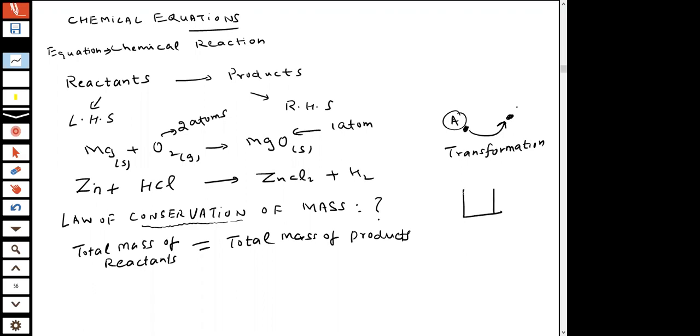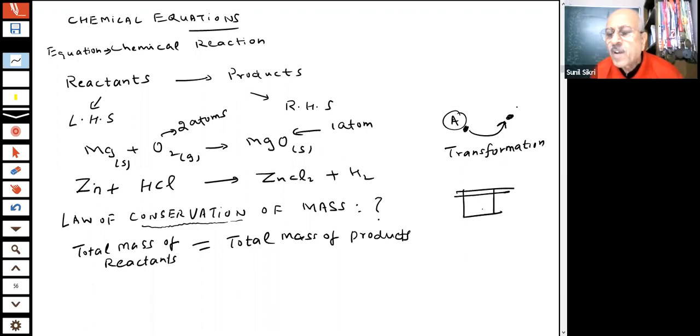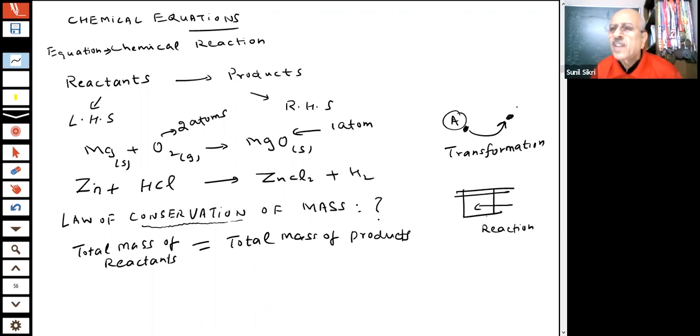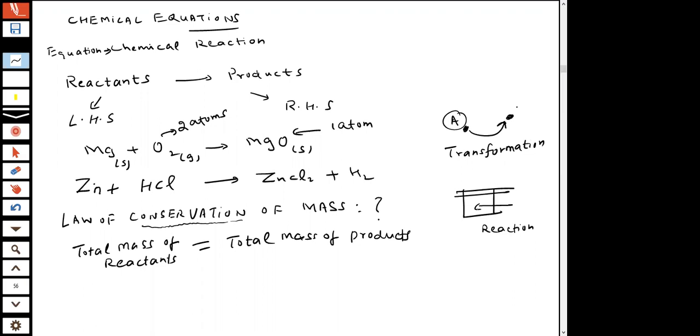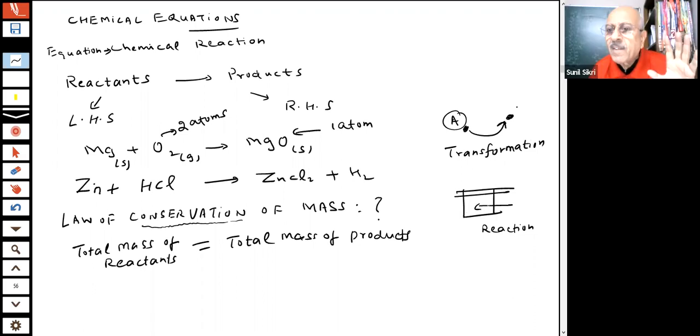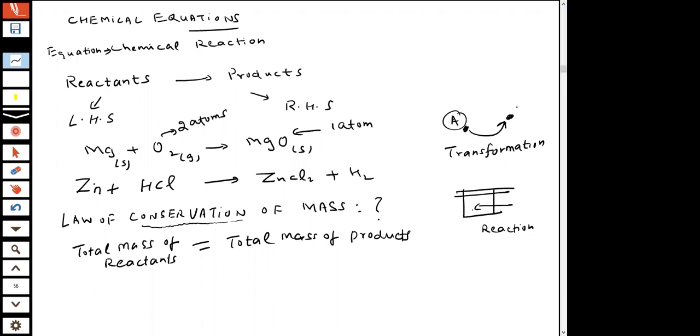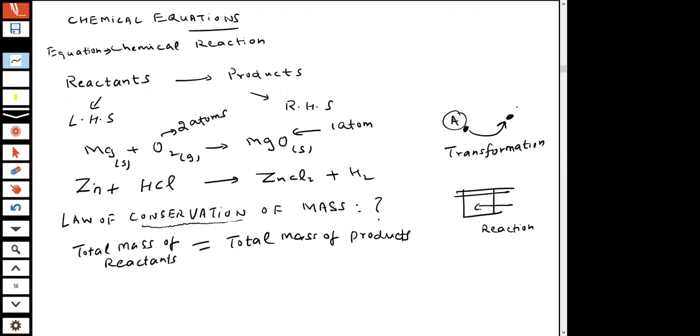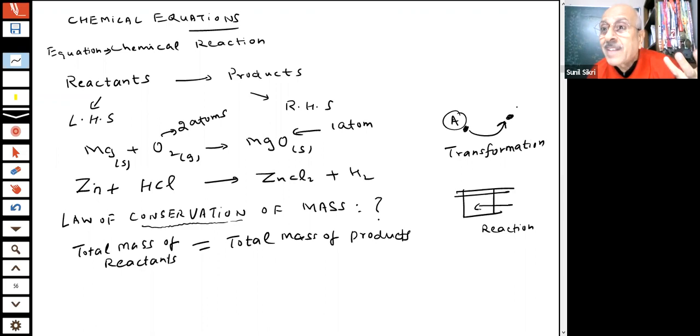If I close it from the top and do a reaction in this, nothing can escape because it is a closed container. Now, whatever products are formed and whatever reactants are there, the mass has to be the same, student. Mass has to be conserved. There cannot be change in mass because nothing can appear or disappear. There can be transformation, as I said.